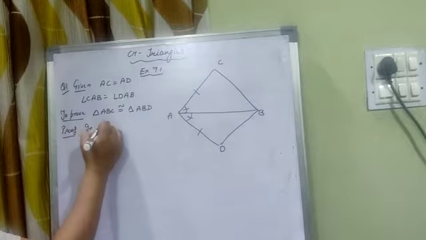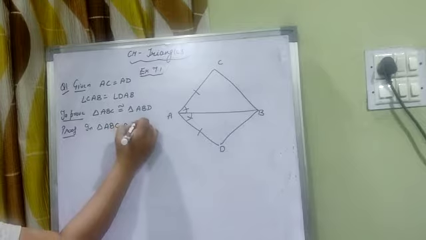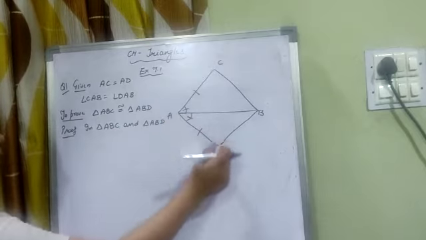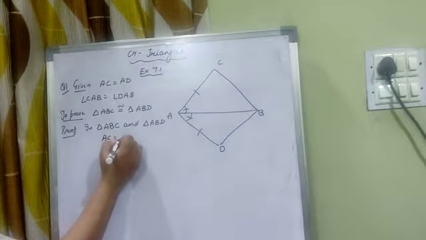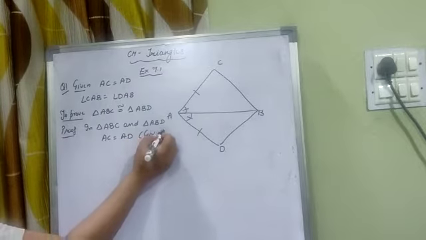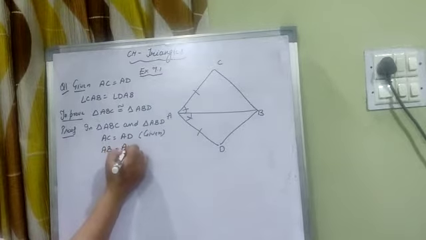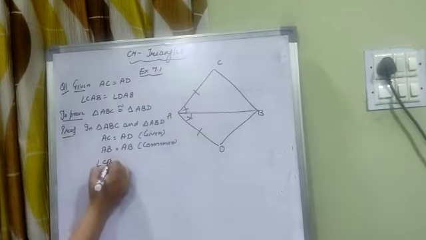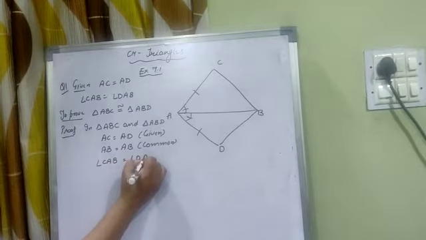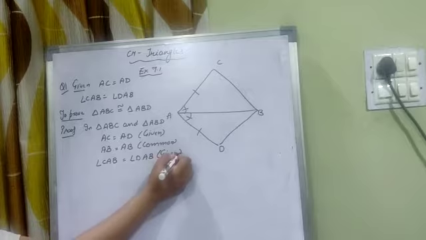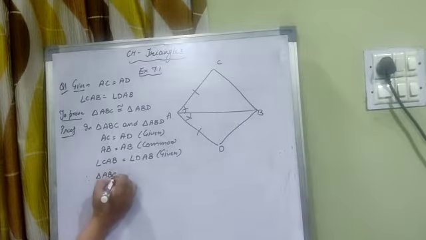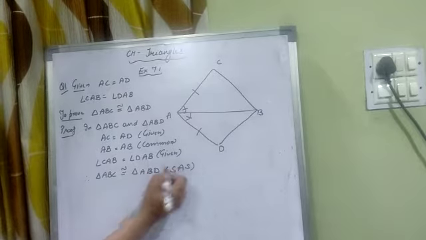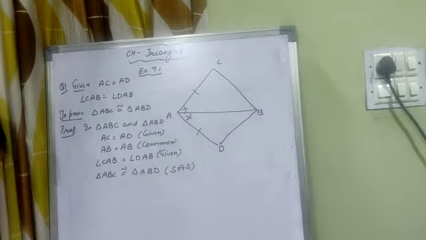So first we will write, in triangle ABC and triangle ABD: AC is equal to AD, this is given in the question. Second, AB is equal to AB, common. And the last condition is that these two angles are equal, angle CAB is equal to angle DAB. This is given. Therefore, the triangles are congruent by SAS.